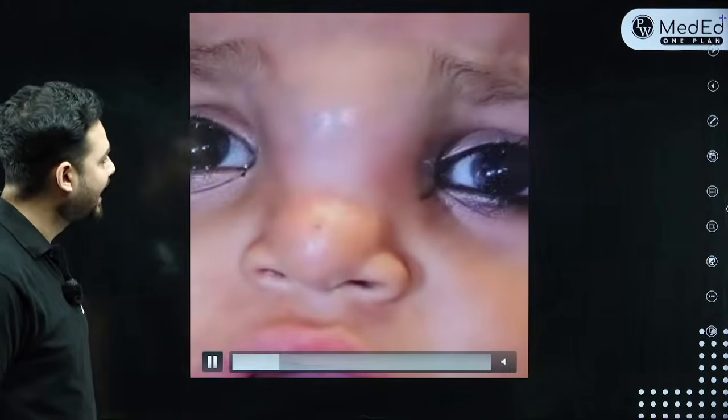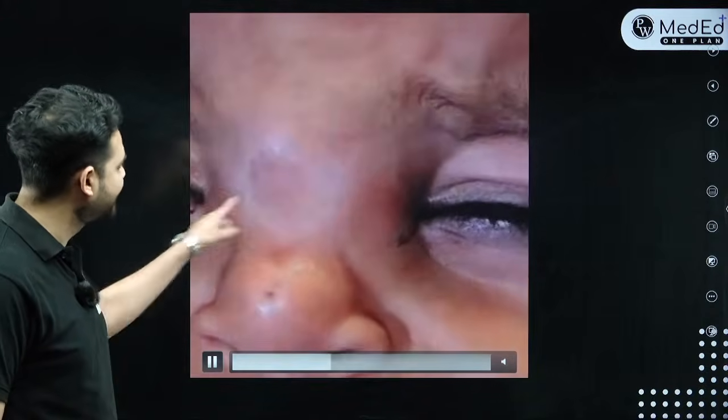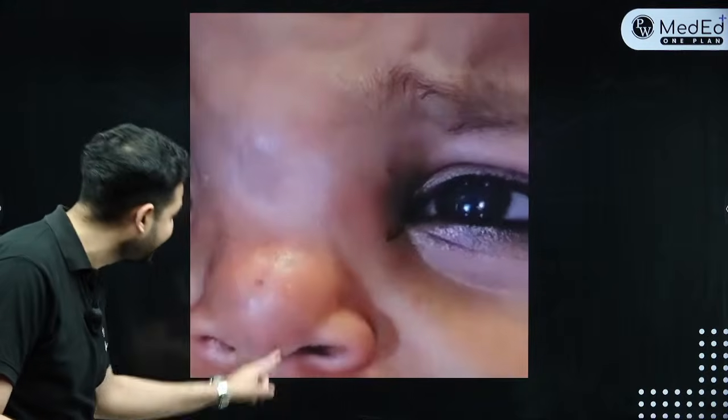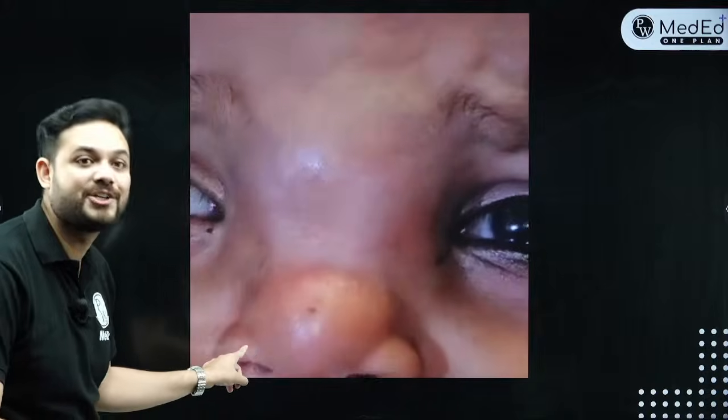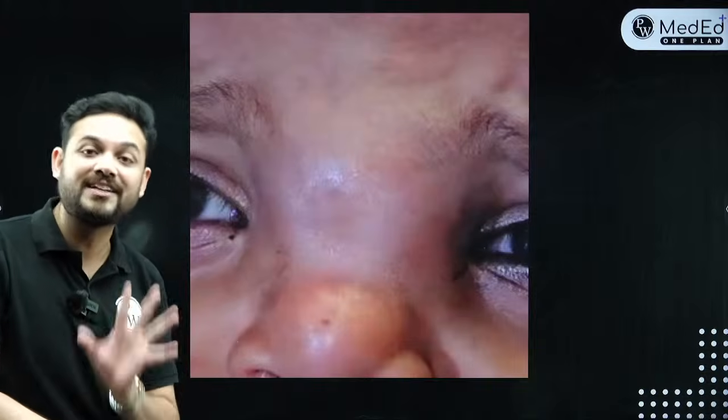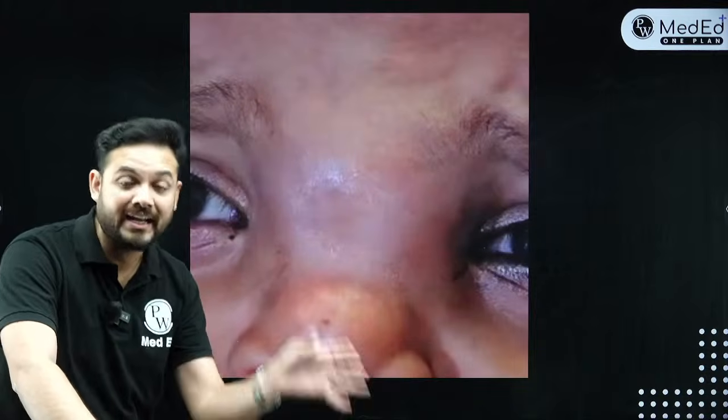See, the child is crying. I'm examining the child, the child started crying. There is no sufficient increase, the swelling is as it is. And the second is I notice there is an indentation on the tip. So what is this? The answer would become nasal dermoid. That is what you need to identify among all the three.